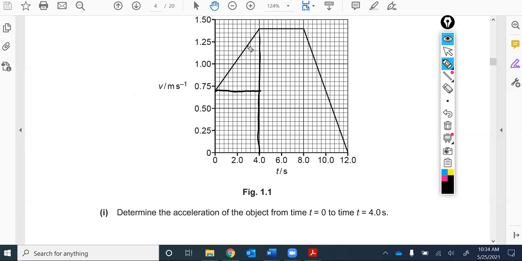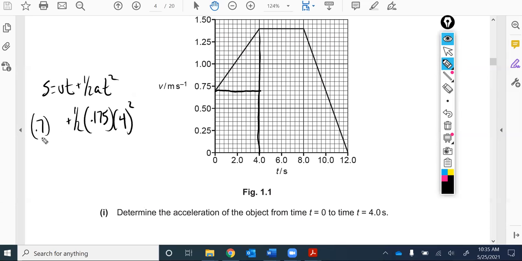Now remember that this is actually where we derived this equation of motion. So you can remember, I can solve for the displacement. It's the initial velocity times the time plus 1/2 the acceleration times the time squared. And since we've already solved for the acceleration, we know this is 0.175. Plug that in. We know this is happening over 4 seconds. We know the initial velocity was 0.7 and the time still 4 seconds. So that working there will solve it.